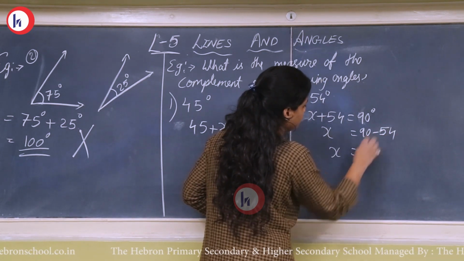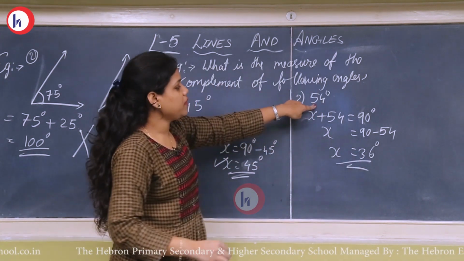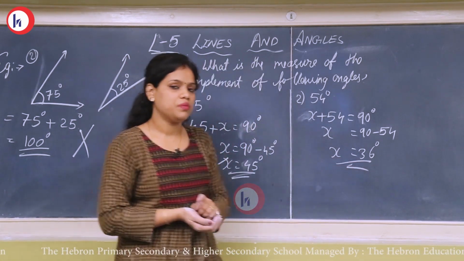So x will be 36. Here the complementary of this 54 degree is 36 degree. So this type of examples can be asked.